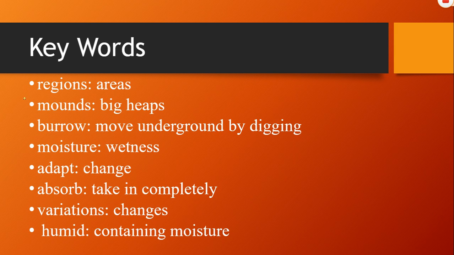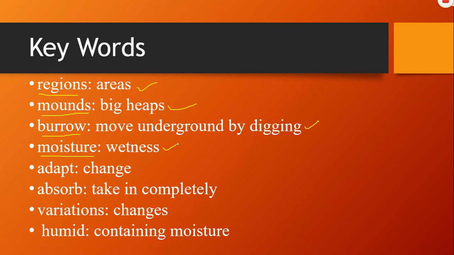Now let's read out some keywords related to our chapter. Regions, areas, mounds, big heaps. Burrow, move underground by digging. Next one is moisture.